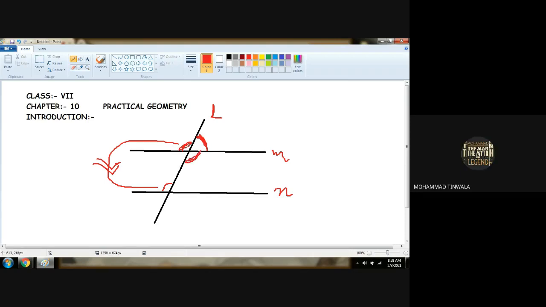If this angle and this angle are vertically opposite, then what do we call this angle and this angle? These two angles? Vertically opposite. So these two angles are what? Form a linear pair. Linear pair, and linear pair always forms how much degree?